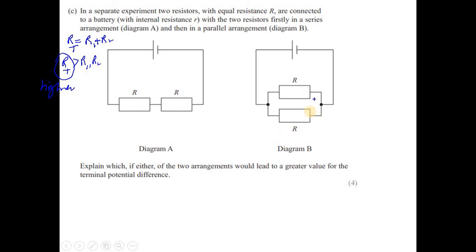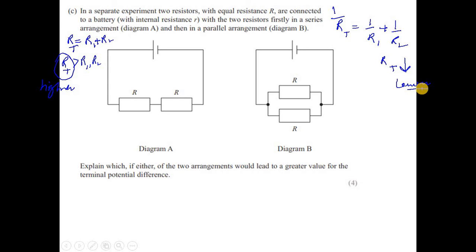And in a parallel circuit, the total resistance is found from 1 upon RT equal to 1 upon R1 plus 1 upon R2, etc. That means these are the reciprocals. So the total resistance for a parallel combination always decreases, or is lower or less.